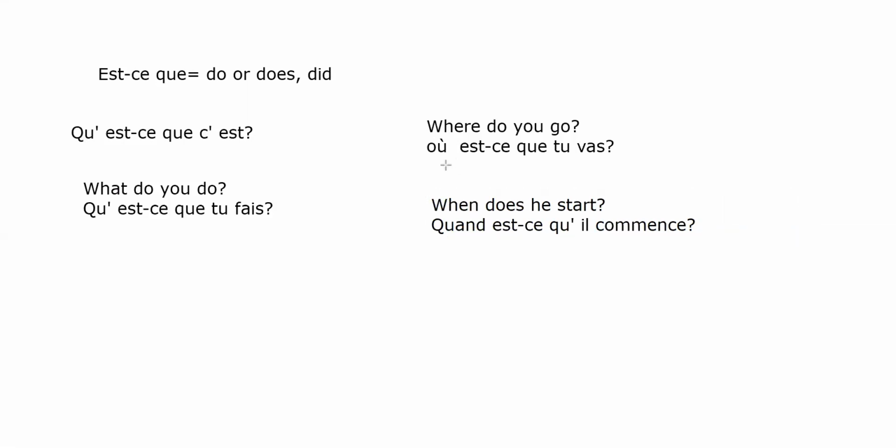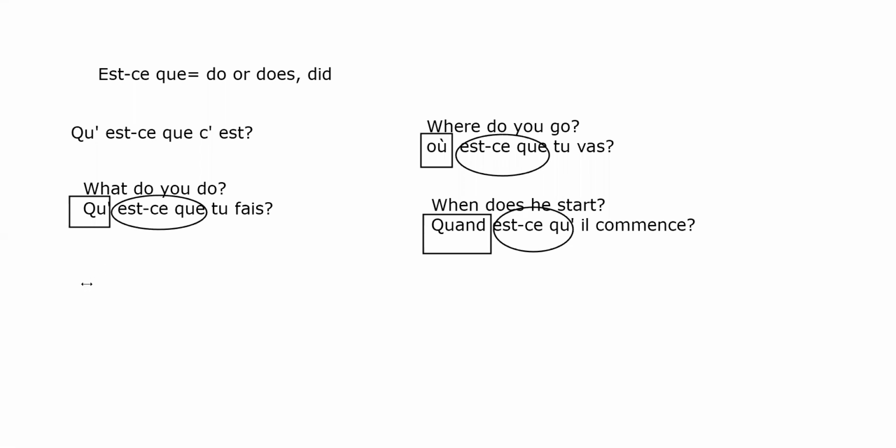So the only thing that is really important is the question word here. So I put here the question words that you need to learn. And the other thing that is really important to understand is that to make a question, you always need est-ce que. It is one of the versions of making a question in French, but I think that it is the easiest one to learn for now. And for the other question words, you can use the same instruction that I have here.